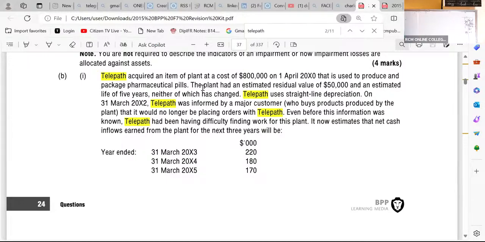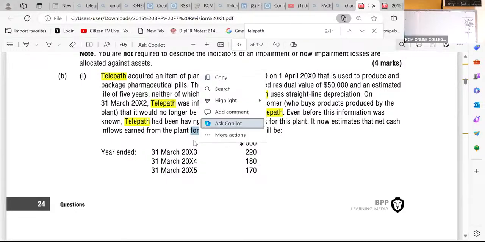On 31st March 2022, Telepath was informed by a major customer who buys products produced by the plant that it would no longer be placing orders with Telepath. Even before this information was known, Telepath had been having difficulty finding work for this plant. It now estimates the net cash inflows from the plant for the next 3 years will be, so we have those.